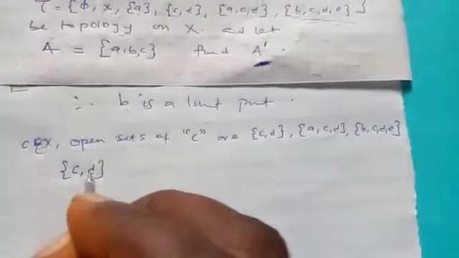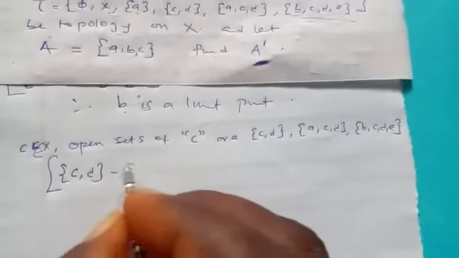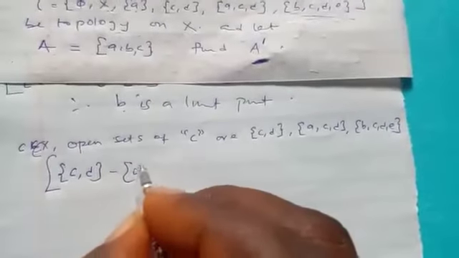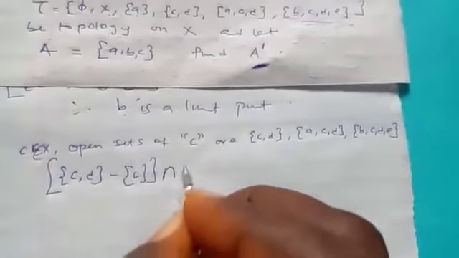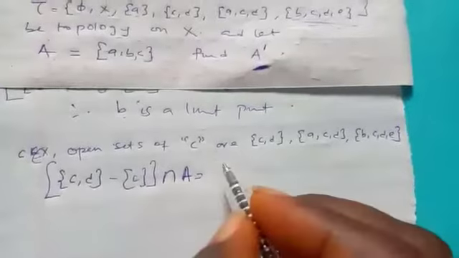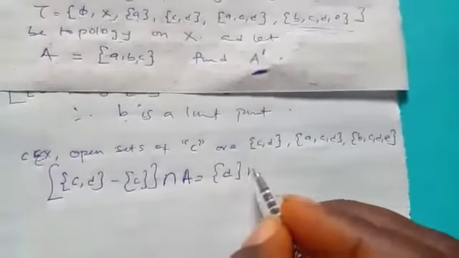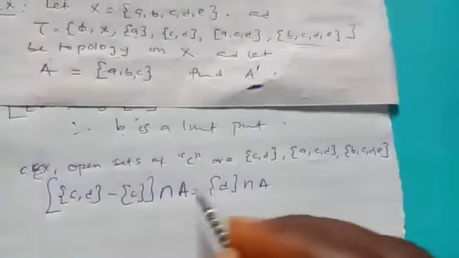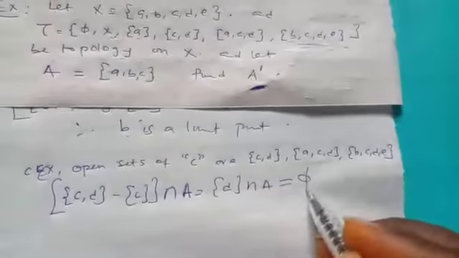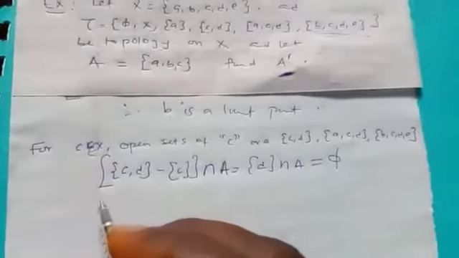The first one is C. Then we remove the element we are talking about, intersection A. If you remove it, that should be D, intersection A. And we know that this thing is ABC. So there's nothing in common. So this is an empty set. So since it's an empty set, we can now say that therefore C is not a limit point.